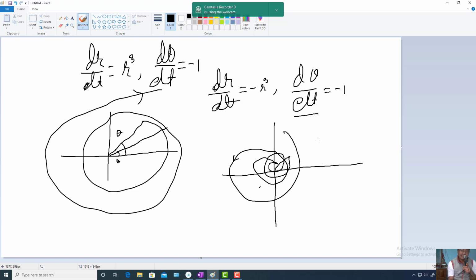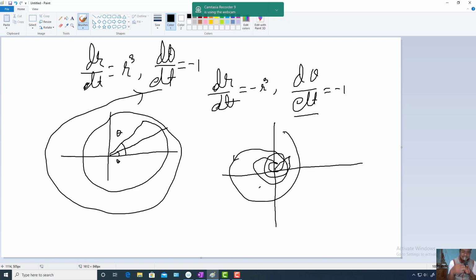But in the earlier case, when theta decreases, r also decreases, so it comes toward the fixed point. What is the conclusion from this example? We have two nonlinear systems, and both have the same linearized system.